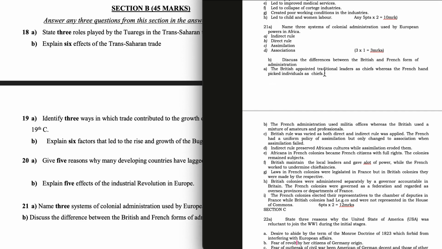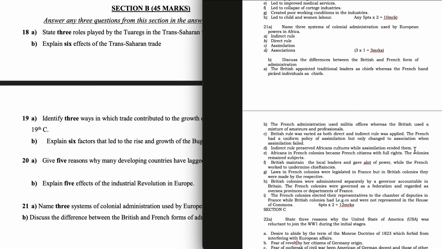The British appointed traditional leaders as chiefs, whereas the French handpicked individuals as chiefs. The French administration used military officers, whereas the British used a mixture of amateurs and professionals. British rule was varied as both direct and indirect rule were applied. The French had a uniform policy of assimilation, but only changed to association when assimilation failed. Indirect rule preserved African cultures, while assimilation eroded them.